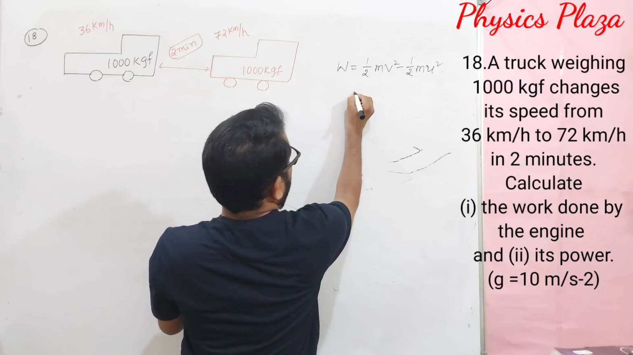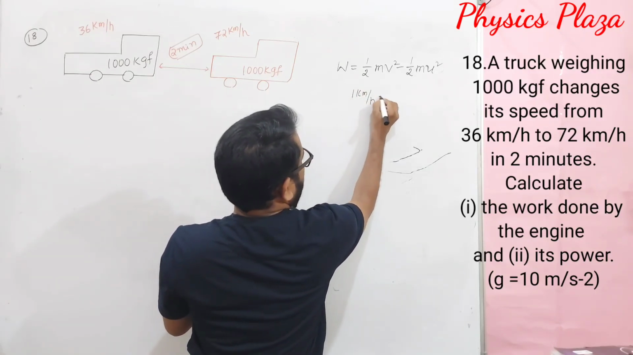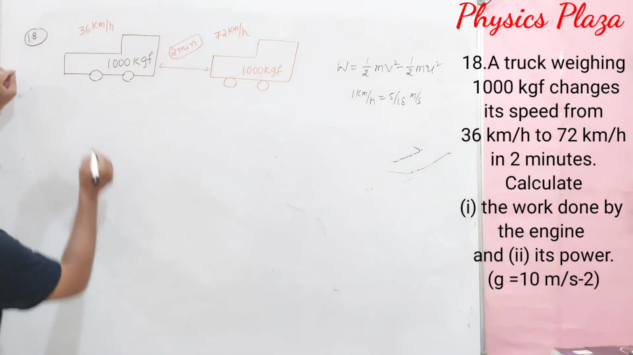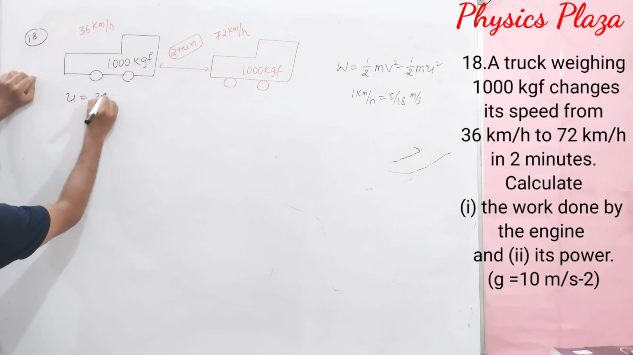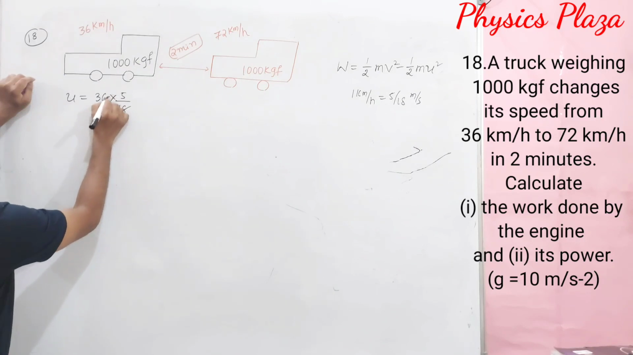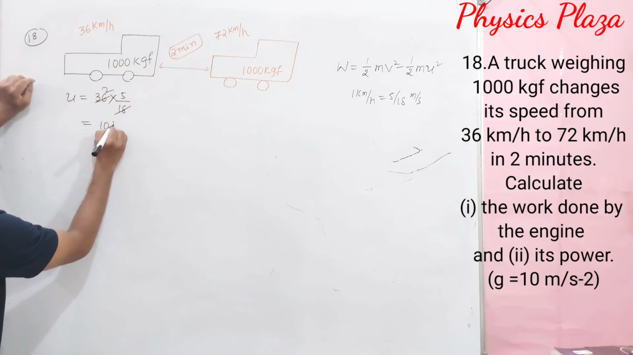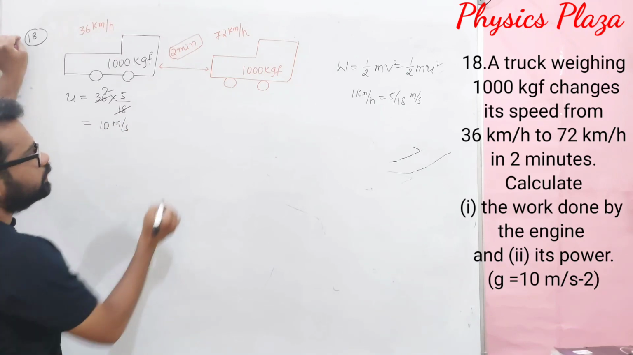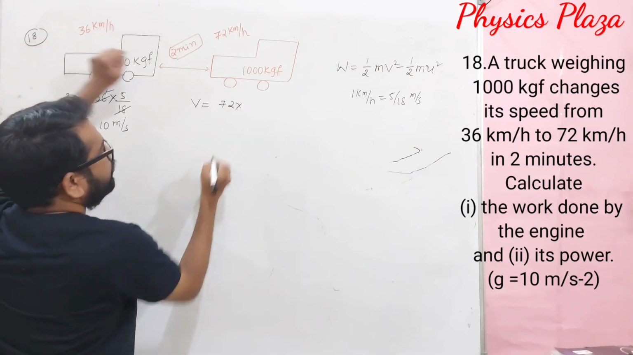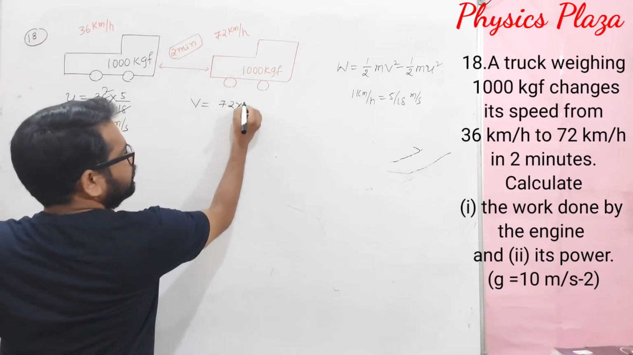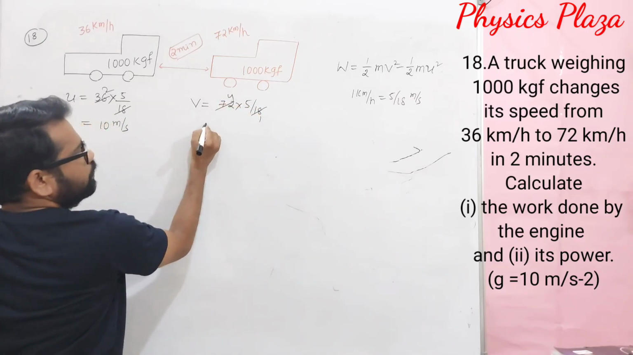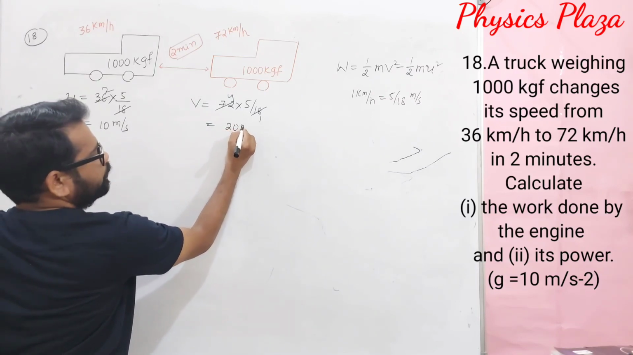Children, we know that 1 kilometer per hour is equal to how much? It is 5 by 18 meter per second. So here, u is equal to 36 kilometer per hour. Let us take it as 5 by 18. 18 ones are, 18 twos are, so it is 10 meter per second. Then what is the final velocity? Final velocity will be 72 into 5 by 18. 18 fours are 72, and 4 into 5 is how much? It is 20 meter per second.